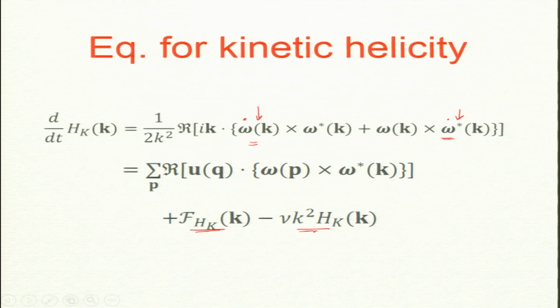Now, this derivation I will not do, it is a bit clumsy no doubt, but the nonlinear part is what we should focus on. So, omega dot is, this has to be replaced again by k cross u cross omega convolution. So, there is a convolution here, u q omega p.